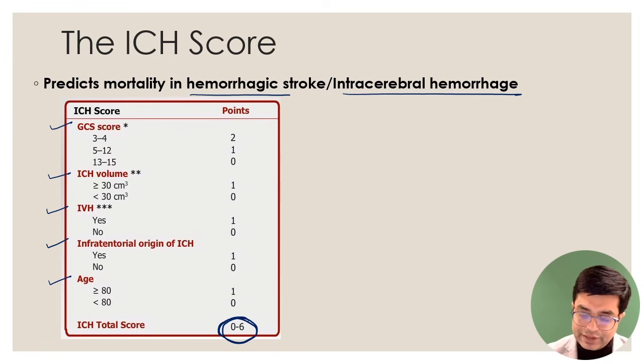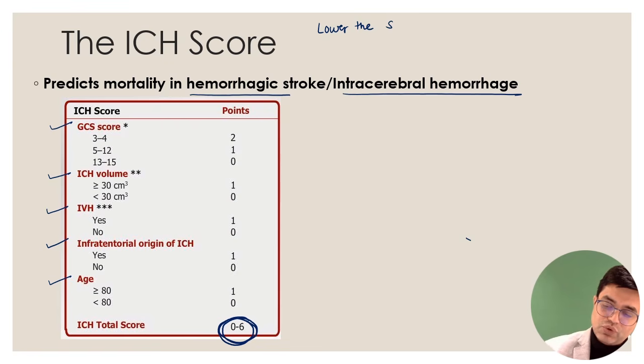And if you see, higher the score, poorer is the outcome, more is the mortality. So the lower is the score, the better it is. So remember, lower the score, lesser is the mortality, and higher the score, more is the mortality, obviously, as you can well understand, right?